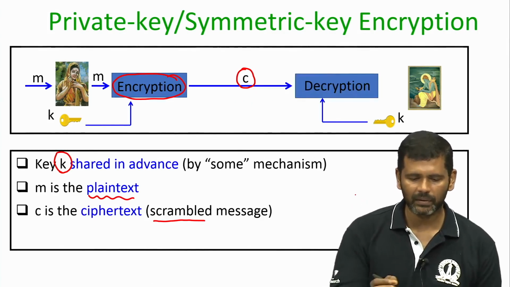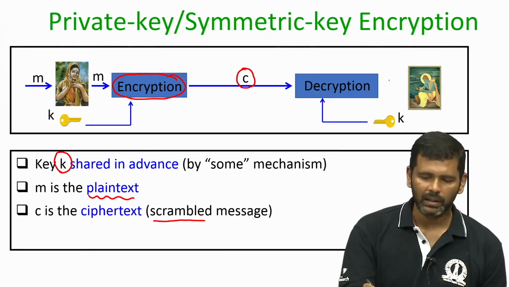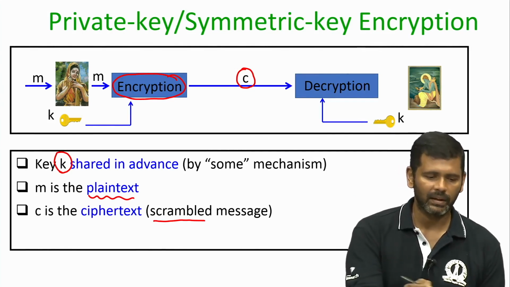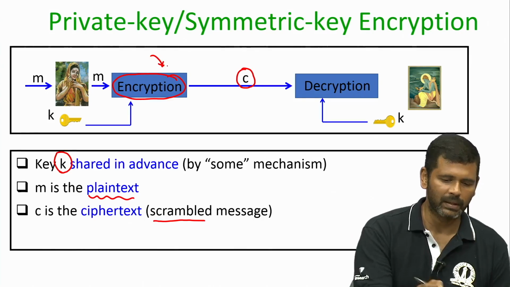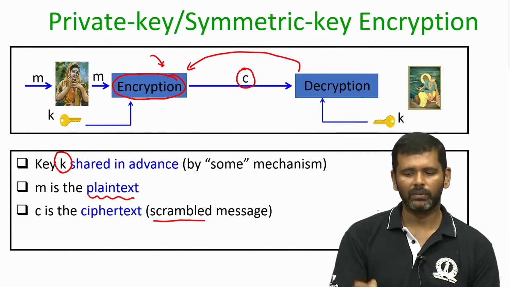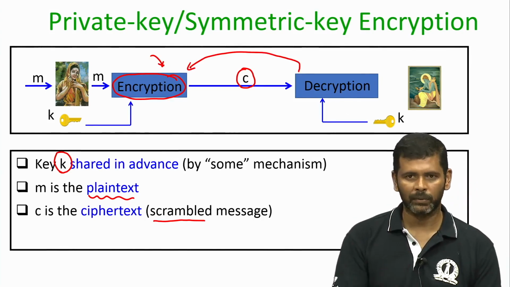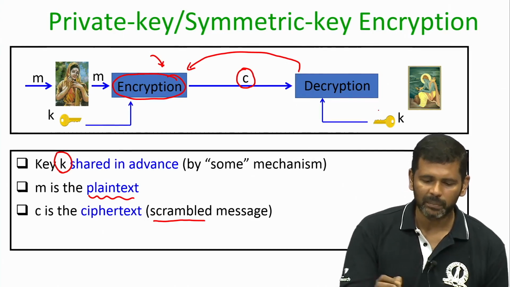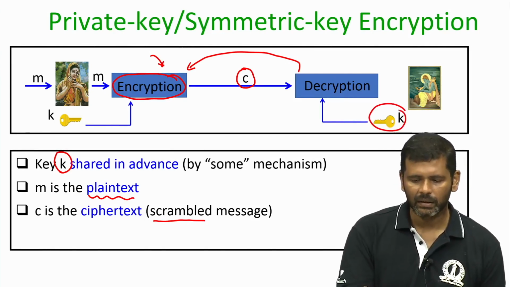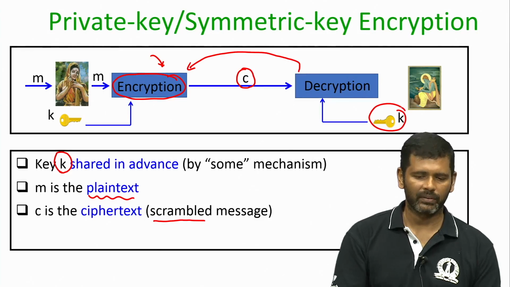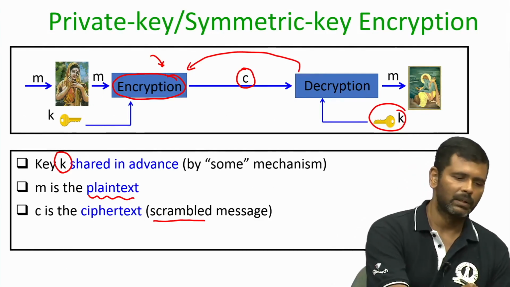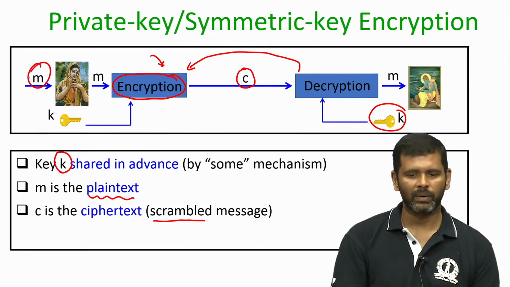Now, once Ram obtains this scrambled message, he will have a decryption algorithm. He will know that Sita has used an encryption algorithm whose details are publicly known, and the corresponding matching decryption algorithm also will be publicly known. So, Ram will use the corresponding decryption algorithm, and the inputs for the decryption algorithm will be the ciphertext that he has received and the same key which has been used by Sita to produce the scrambled text, and this decryption algorithm will magically produce back the same message m which Sita wanted to communicate.